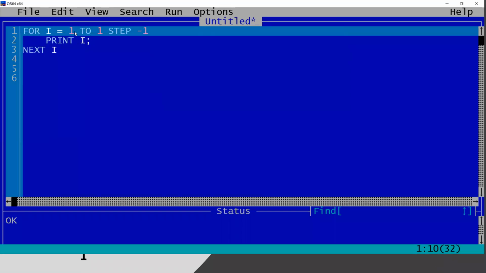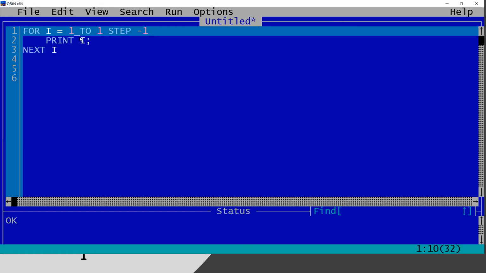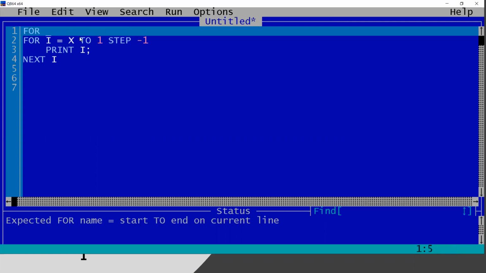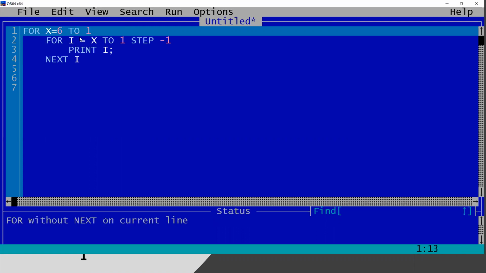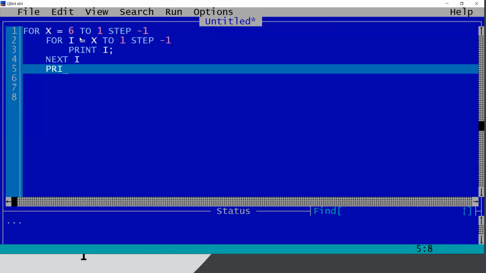So the first value should be 6 and the last value should be 1 here. Because if I put the first value 6, then the biggest line will be printed, that is 6, 5, 4, 3, 2, 1. If the value is 1 here, then the last line will print 1. So rather I will give x and I will control the value of x from an outer loop. The value of x should be 6 at first and 1 at last. That's all I will do, and it will print the series pattern correctly.